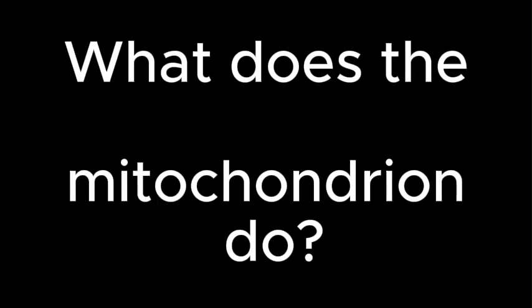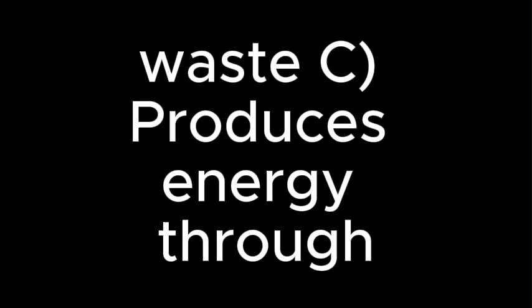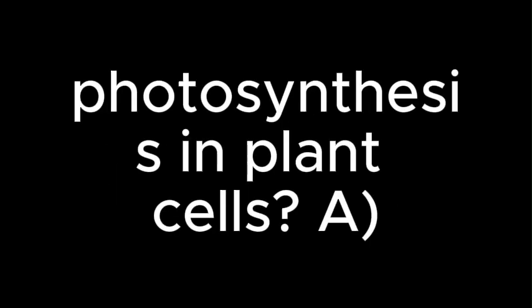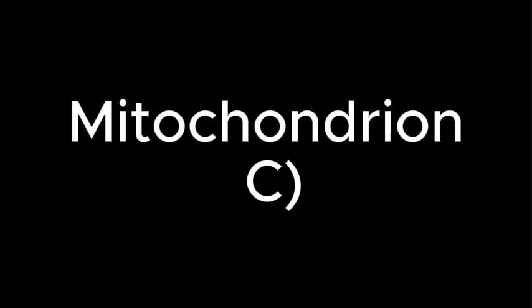73. What does the mitochondrion do? A. Makes proteins, breaks down waste, produces energy through cellular respiration, transports materials. 74. Which organelle is responsible for photosynthesis in plant cells? A. Chloroplast, mitochondrion, ribosome, nucleus.